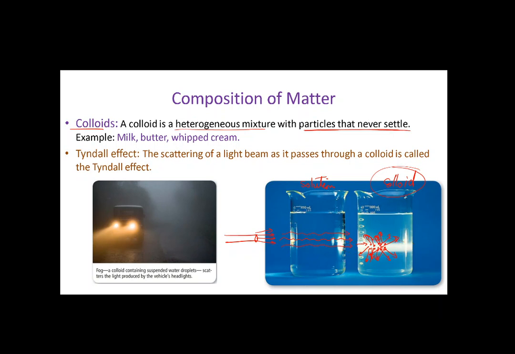This test is called the Tyndall Effect. The Tyndall Effect is the scattering of a light beam as it passes through the colloids. A good example for that is when you turn on the high beam of your car.